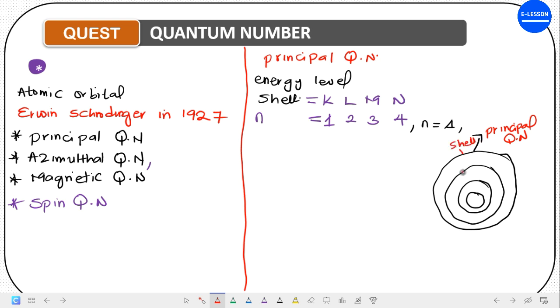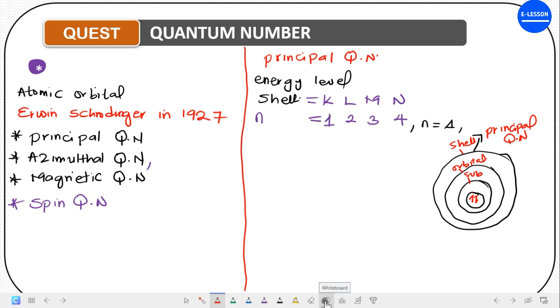Now, in the shell, we have what is called the orbitals. And then we have what is called the suborbitals. The suborbital is where the electron is. And inside the suborbital, the electron can spin in different directions. Now, talking about the principal quantum number, we've rounded up with the principal quantum number. We said it talks about the energy level of the electron.